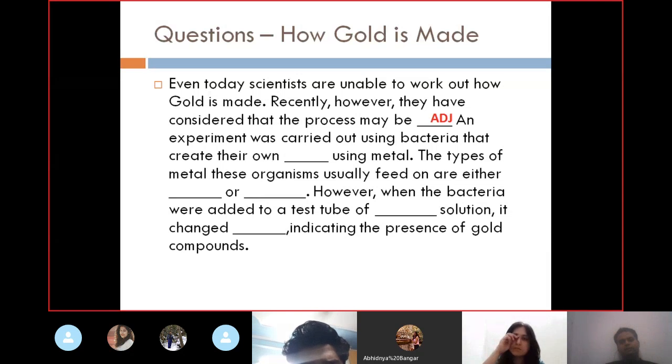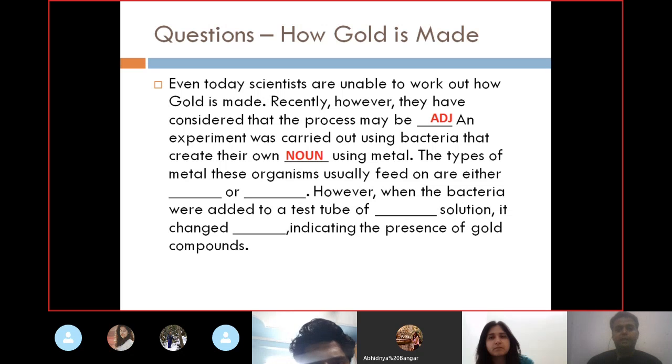So the bacteria, as you can see, because of the experiment, is going to create something using the metal. So obviously this cannot be an adjective. Bacteria will be creating some material, and material is what? Material is a noun. So we are going to place some noun here. So that's why we have placed that there could be a possibility of a noun here. So let's move on further.